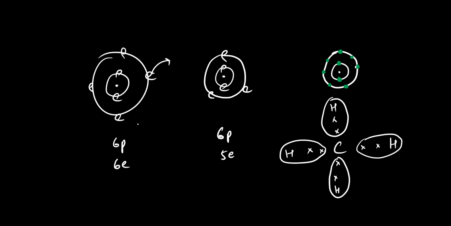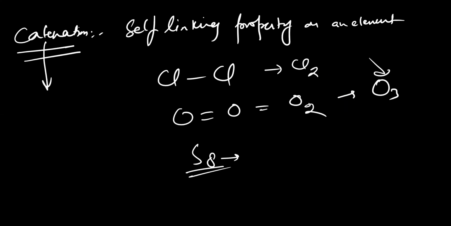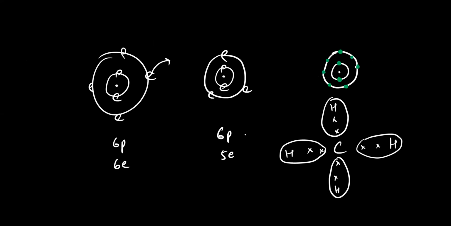So let's talk about this one. I was just discussing here that this carbon atom starts sharing electrons. Why? Because a large amount of energy is required to remove all four, and it is very hard to hold 10 electrons per 6 protons. So that's why it forms bonds by sharing electrons, and here the octet of carbon will also be completed like this.